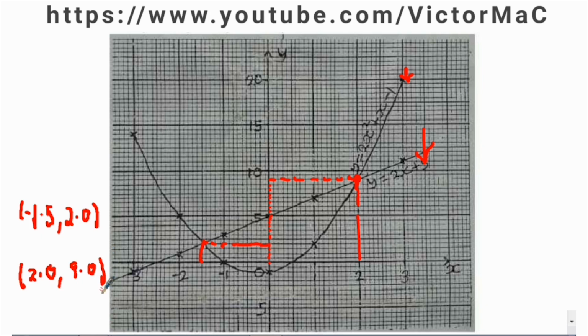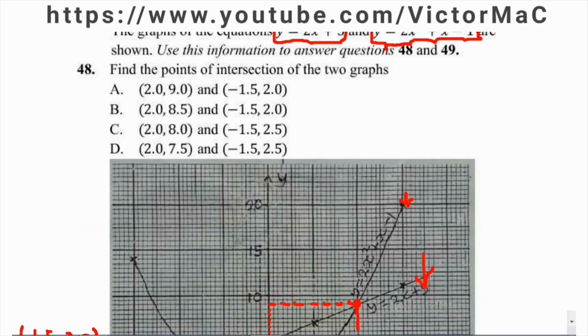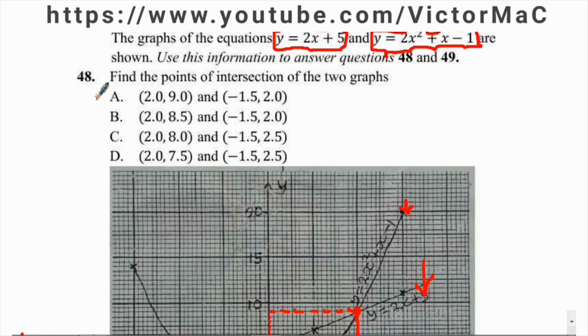So these are our 2 points of intersection. They both meet at minus 1.5, 2.0 and 2.0, 9.0. When tracing the answers, the correct option is option E. It has 2.0, 9.0, which is the second point of intersection here. And then the other one is minus 1.5, 2.0. So the correct answer is option E.